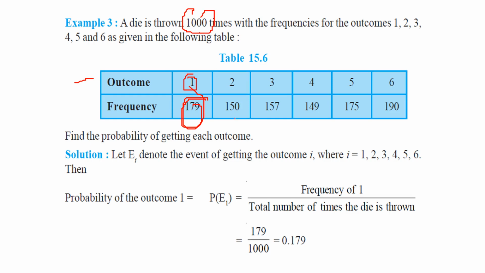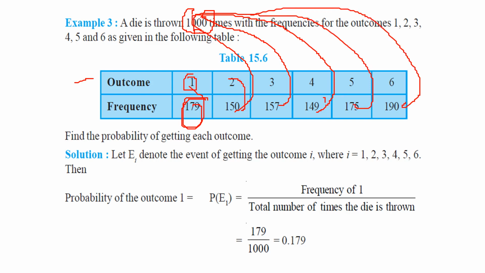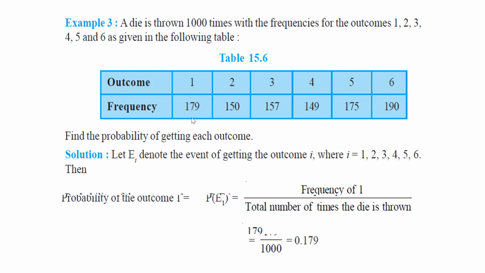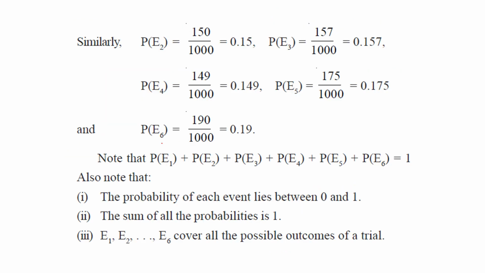Similarly, for the second one, getting 2 is 150 by 1000, getting 3 is 157 by 1000, 149 by 1000 for 4, 175 by 1000 for 5, 194 by 1000 for 6. So this is all you get. P6 is 190 by 1000. Just add all of these, you get 1.